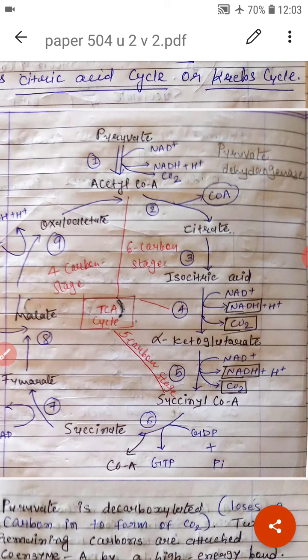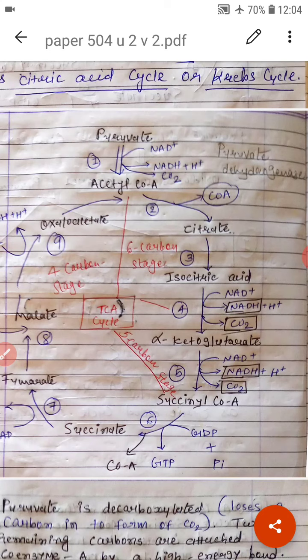The first step of the citric acid cycle is the condensation of the 2-carbon acetyl-CoA with the 4-carbon oxaloacetate molecule to form the 6-carbon molecule citrate. This reaction is irreversible. Acetyl-CoA gives its acetyl group to oxaloacetate to form a citrate molecule. CoA is released. The catalyzing enzyme is citrate synthetase.